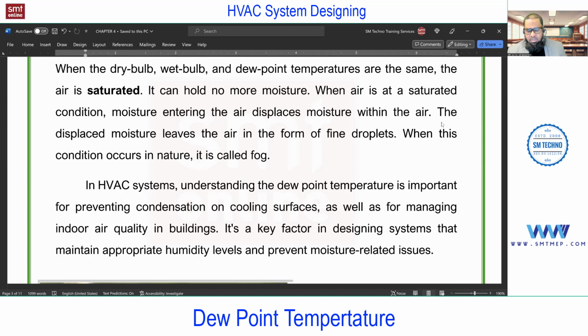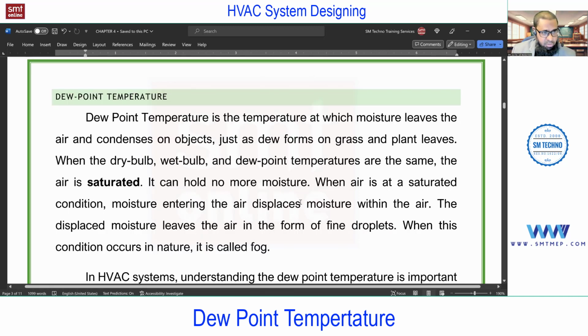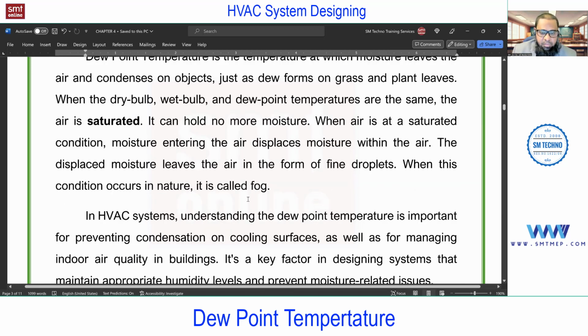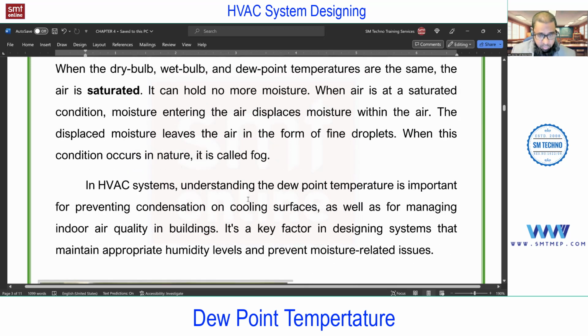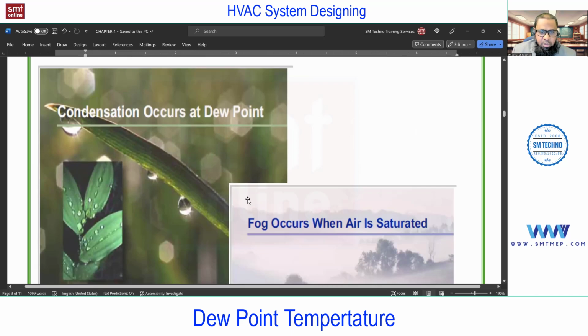It's a simple process. The humidifier can add the heat by steam with a normal heater, or we can provide a separate steamer that adds moisture in the duct or in the room. And for that we have a separate hygrometer to measure this. Anyhow, that is another story. Don't mix it at this level. At this level, just try to focus on what the dew point temperature is. That's it. We'll discuss more about the systems and processes next. So I think you got the idea about the dew point temperature.